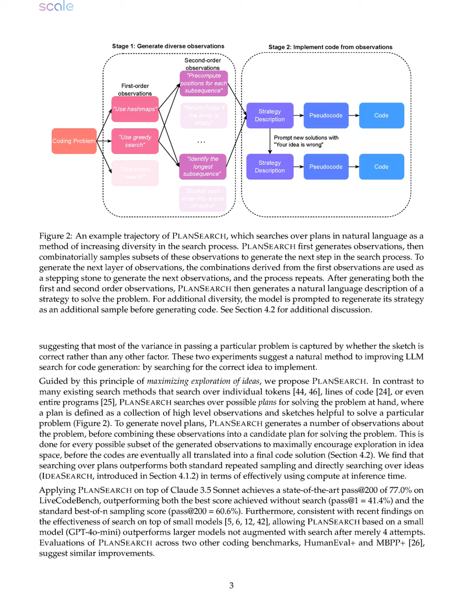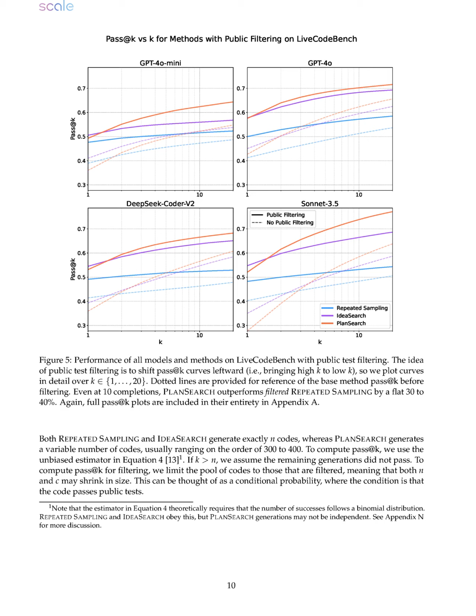Specifically, PLANSEARCH achieves a state-of-the-art pass-at-200 score of 77.0% on LiveCodeBench, which is a substantial improvement over the best score from repeated sampling, pass-at-1 equals 41.4% and pass-at-200 equals 60.6%.